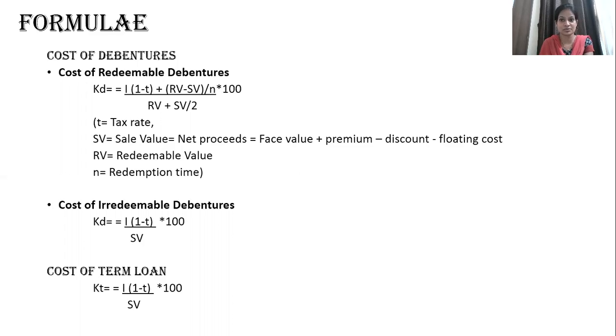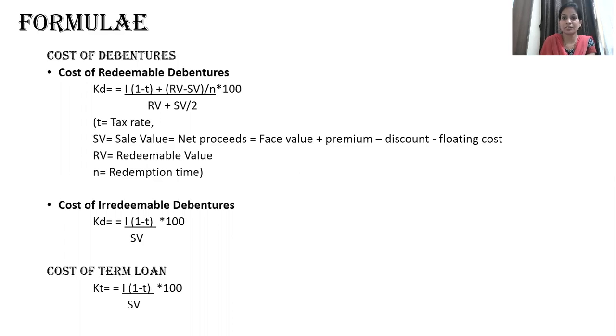Now, let us have a look at the redeemable debenture formula. So, Kd equals interest times 1 minus T, that is common for both the costs, plus, in addition to that, we are going to take the difference between redeemable value and sale value divided by the number of years, and all that will be divided by the average of the two values. Okay, now just let us have a look at redeemable value.